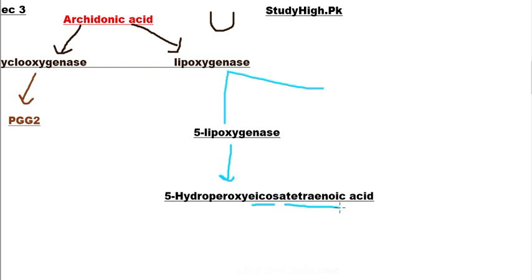5-lipoxygenase enzyme causes the conversion of arachidonic acid into 5-hydroperoxy icosatetraenoic acid. Icosa means 20. At the 5th position of this arachidonic acid, there will be an OOH group.